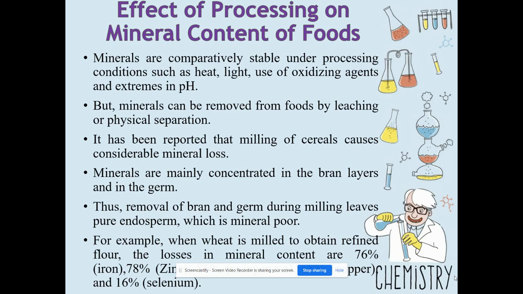Mainly in case of milling of cereals and pulses, the outer bran or husk, which contains more minerals, is removed by the dehusking process, and finally we get only a limited quantity of minerals in the food. For example, refined flour, that is maida, has losses of minerals: iron is lost to 76%, zinc 78%, and copper also in a higher range, and selenium only in a lower amount,